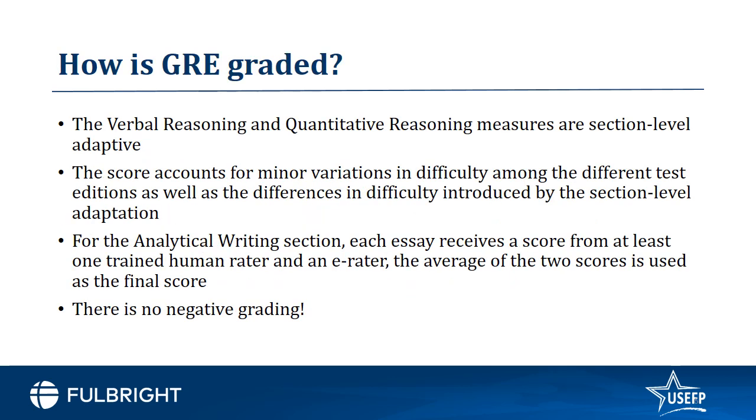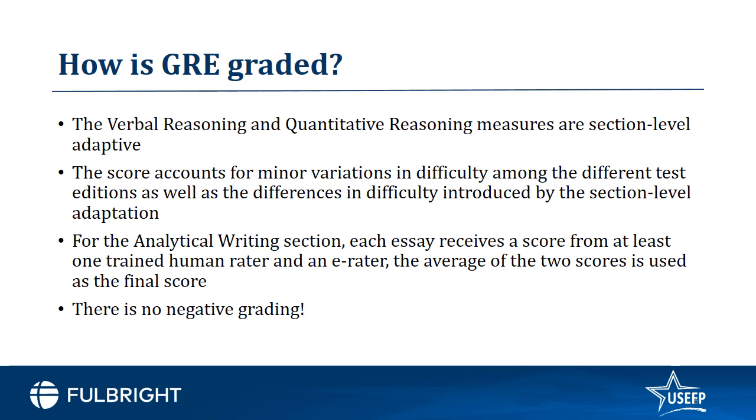An important thing to keep in mind whenever you're training for any test is to understand how the test is graded, right? So for GRE, the verbal reasoning and the quantitative reasoning measures are section level adaptive, and this is something very important to keep in mind. To give you an example of what this means, imagine the first section that you are given is a verbal section, right?